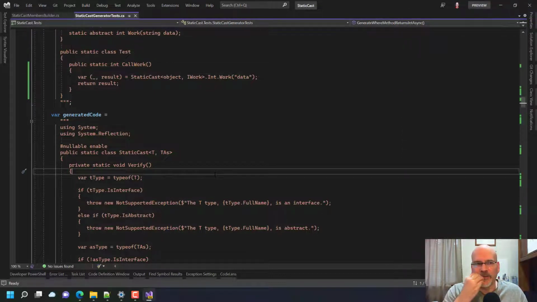Now the one thing that just went through my head is we are returning just, it has to be a bool and then whatever the type is. We don't name them. So you could, in this case, say StaticCast blah, blah, blah, or dot item 2. But we want to actually generate like dot result.